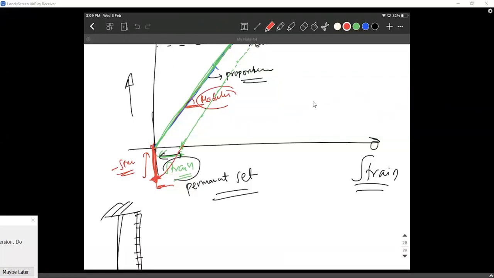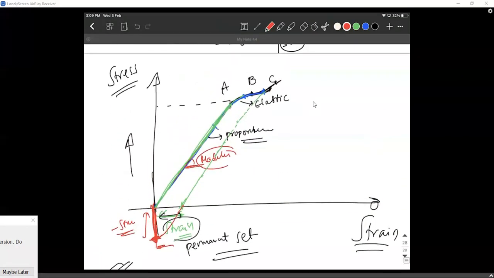Sir, I exactly didn't get this part, sir. How will it go into the negative stress part?